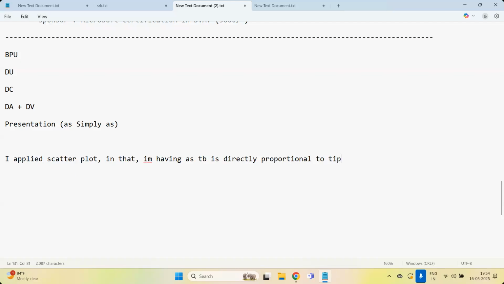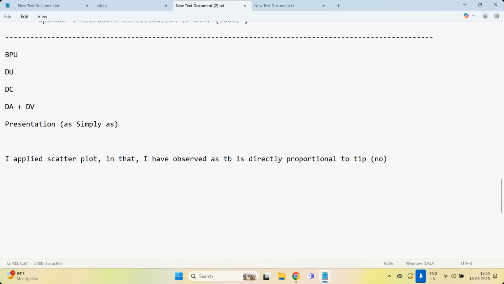Directly proportional to each other. I applied scatter plot, and after applying the scatter plot, I have observed that total bill is directly proportional to tip. You should not use this one. No, this is a wrong statement. We cannot use it like this. Then what do we have to do?